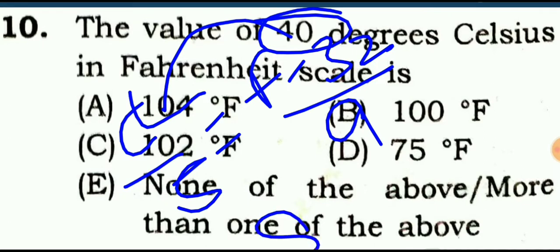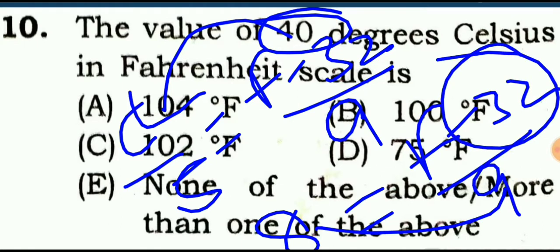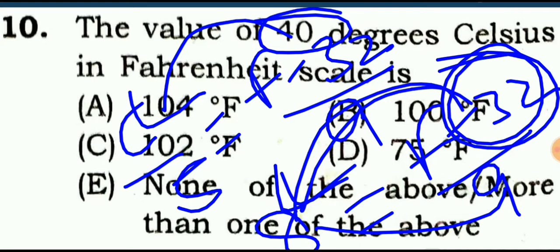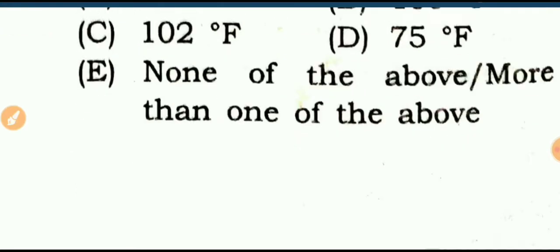40 by 5, you will get what? 8 is equal to F minus 32 by 9. 8 nines are 72, and here is minus, then it will be plus here. 72 plus 32, what will you get? 104. 104 is the right answer.